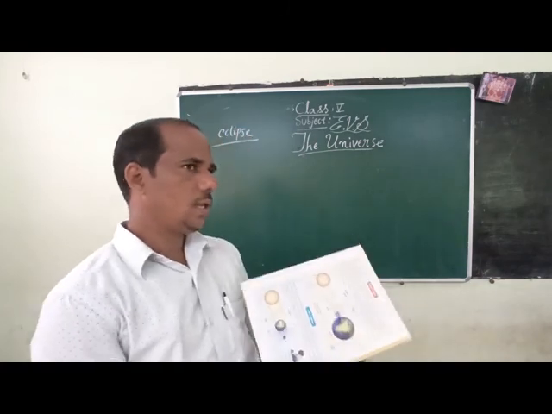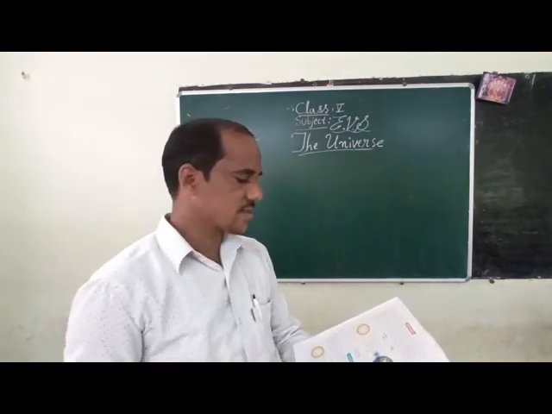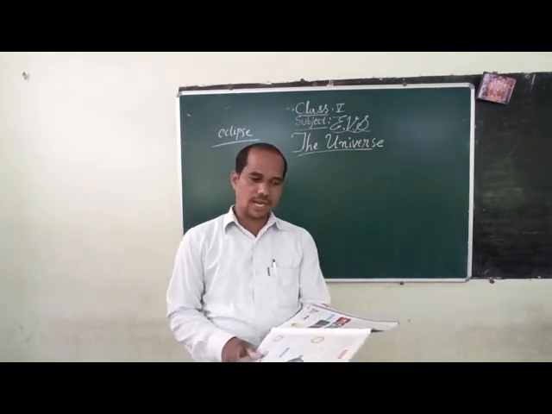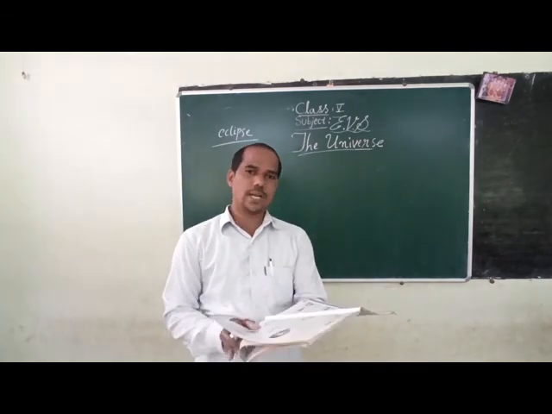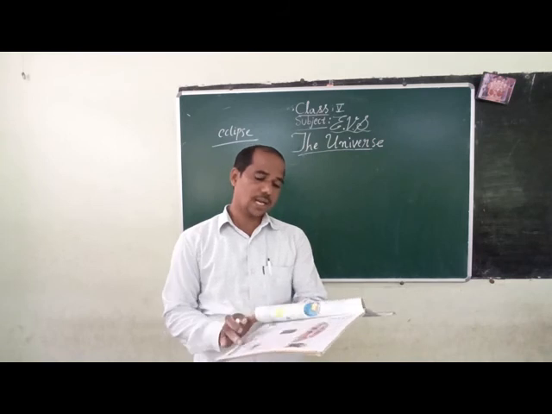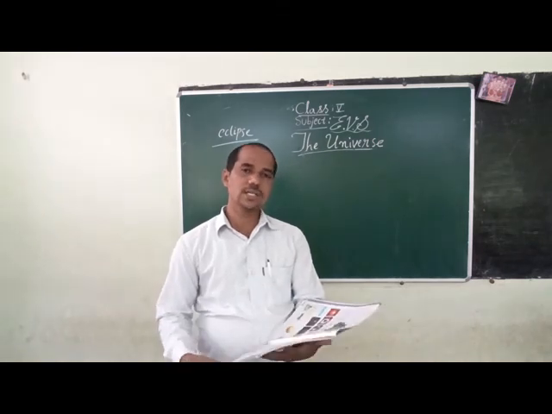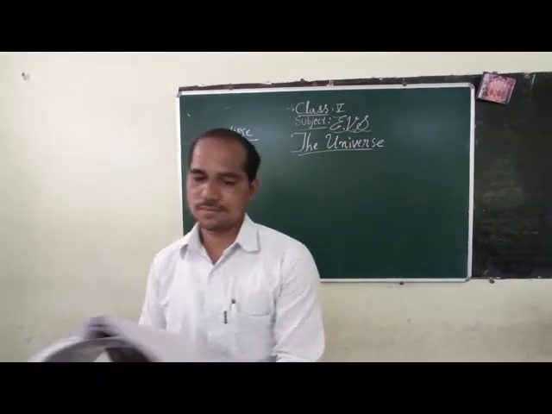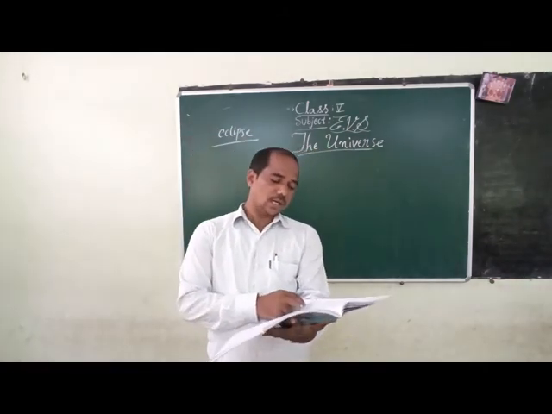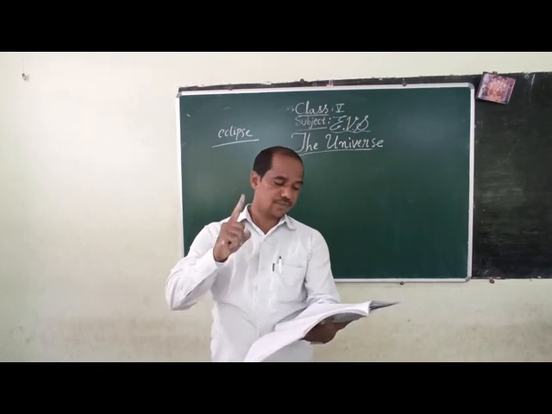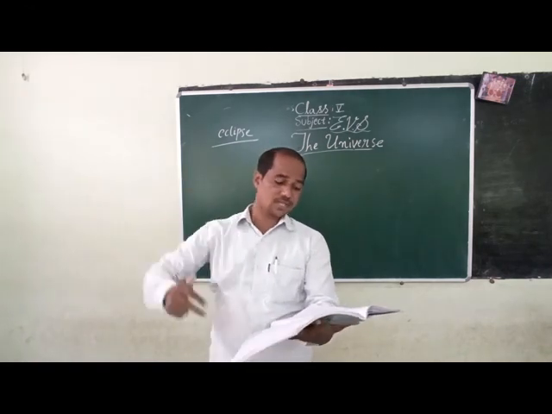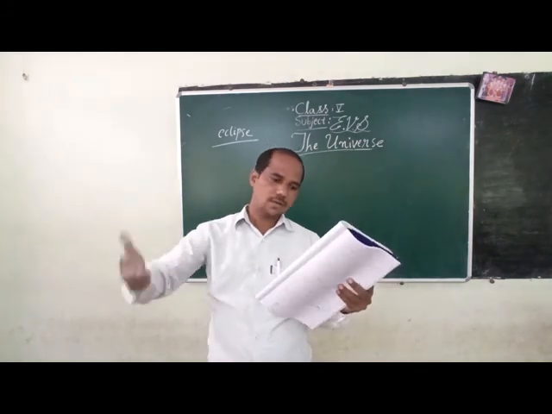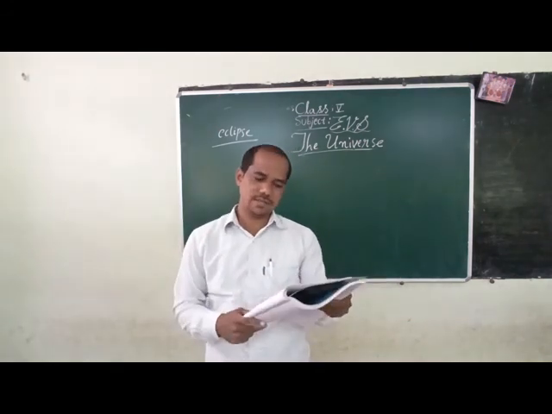Next class we will discuss the solar eclipse and lunar eclipse, and gravitational force. Okay, children, understood? Before that I would like to ask some questions. How do tides occur? Tides are periodic rises and falls of the sea levels at a particular place.